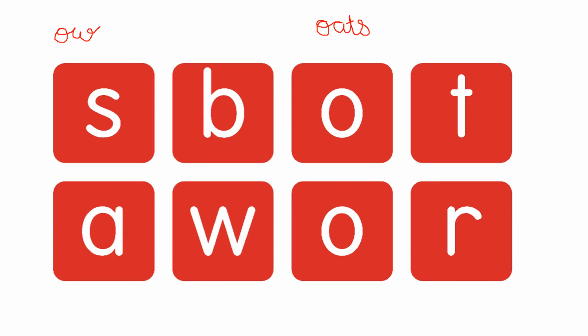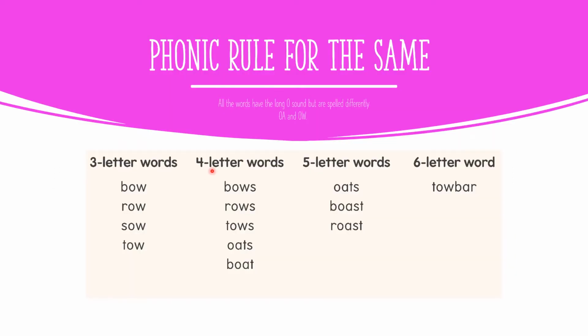Now we move forward to the next part. This is the list of the words which we made, and in addition I have also written certain different words for you. Phonic rule for the same: all the words have the long O sound but are spelled differently. We need to keep this in mind. All of them have the O sound. So what is the formation of our lips? O, O. I'm going to read that for you.